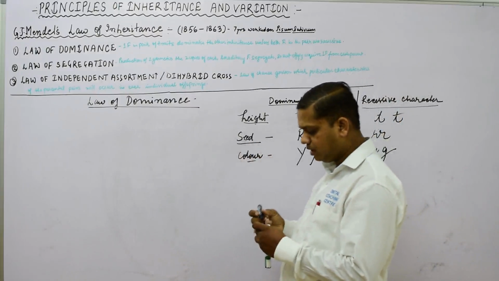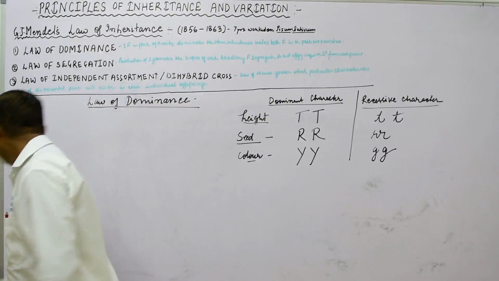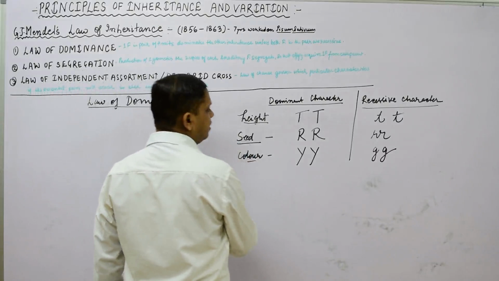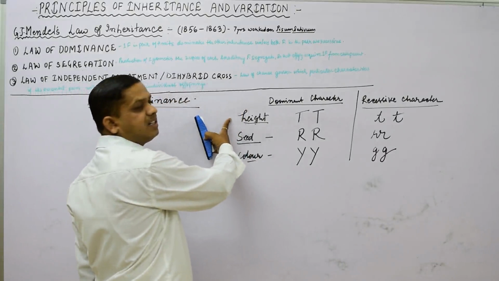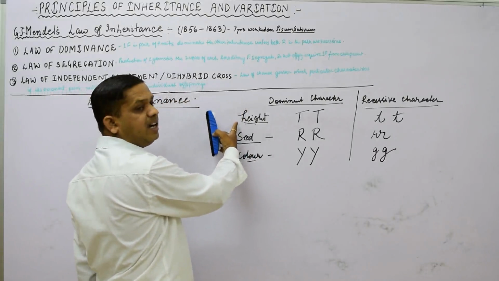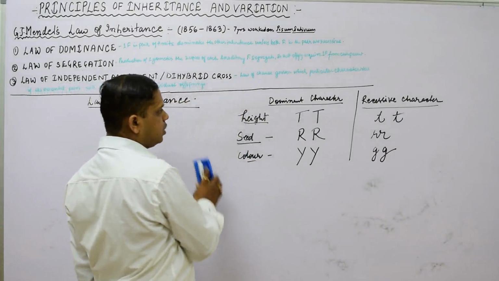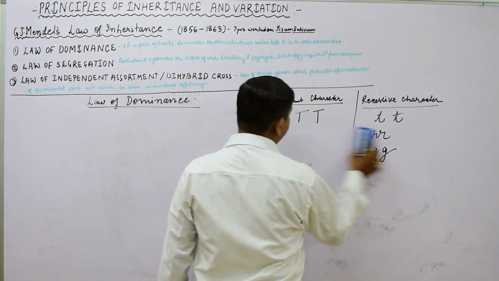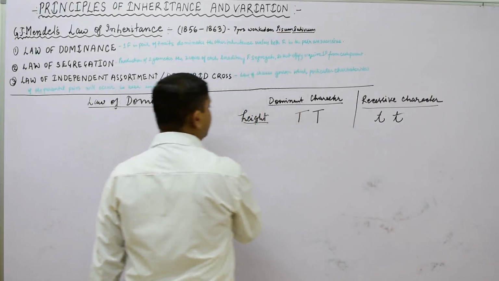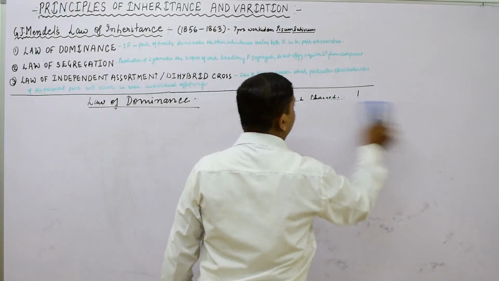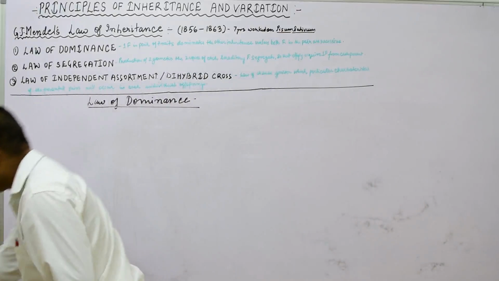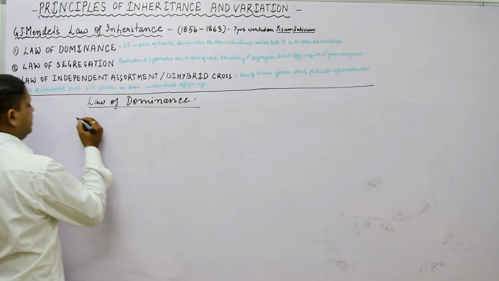First, for the law of dominance, we will take one contrasting character, that is height, and with its help we will show the dominant as well as the recessive character. We take a parent cell.